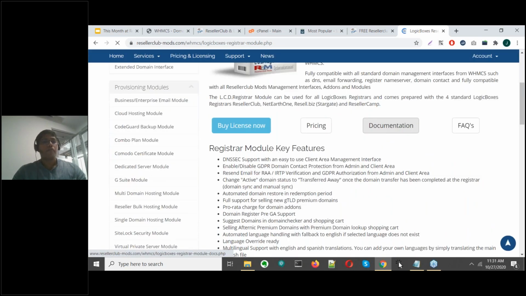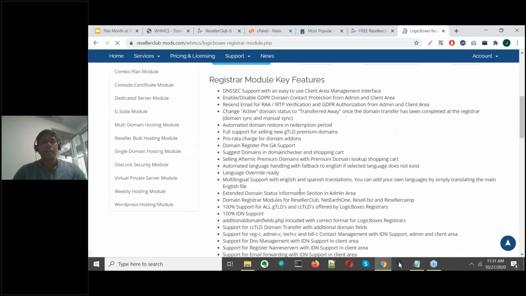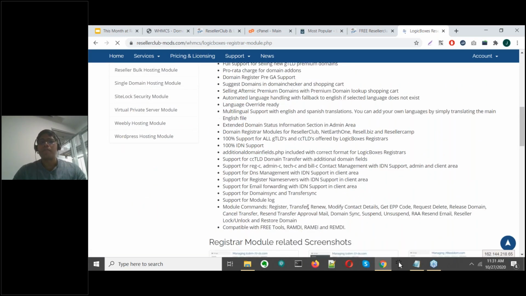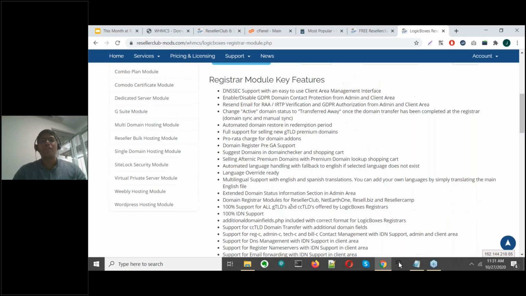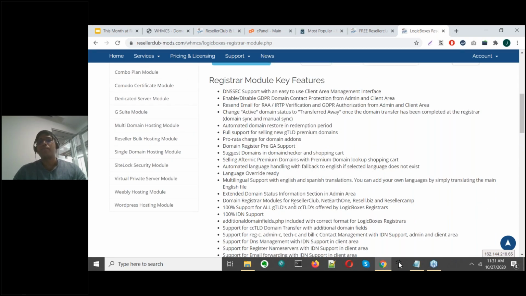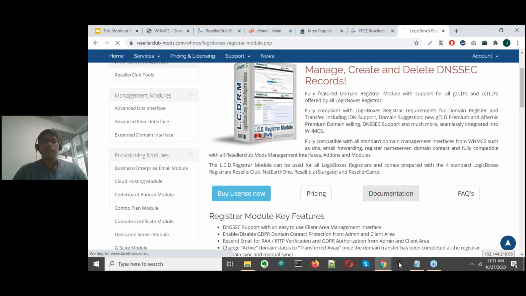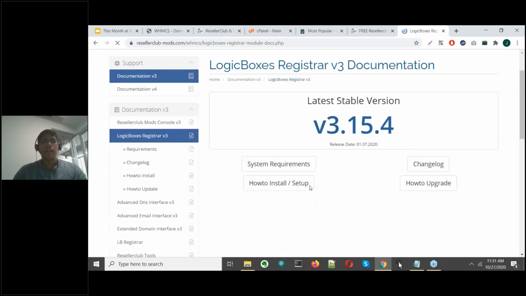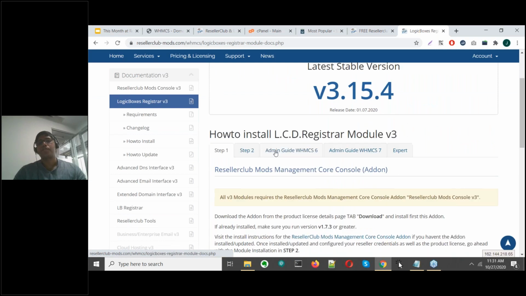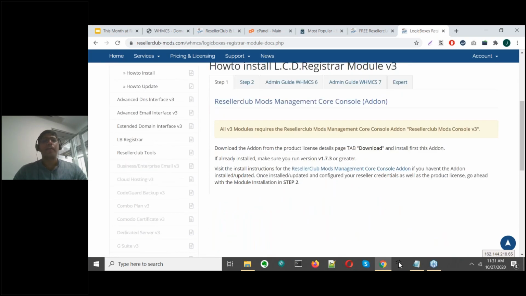Here, if you click on it, of course, you can see the features that are available, the additional features. I just covered a few of them. There are a host of additional key features that this module offers, right? Now, if we click on documentation and go to how to install / setup, you will see that everything is documented in an easy walkthrough format.